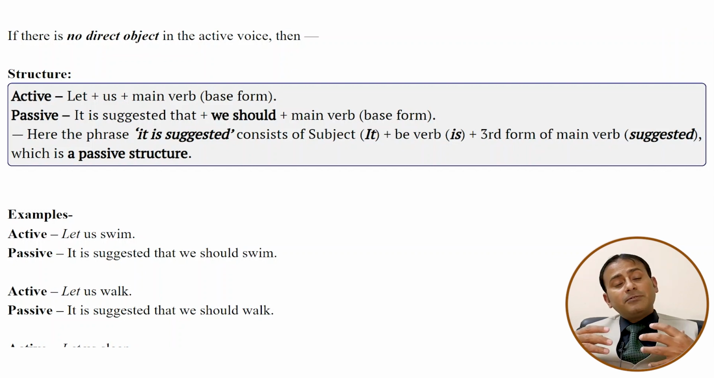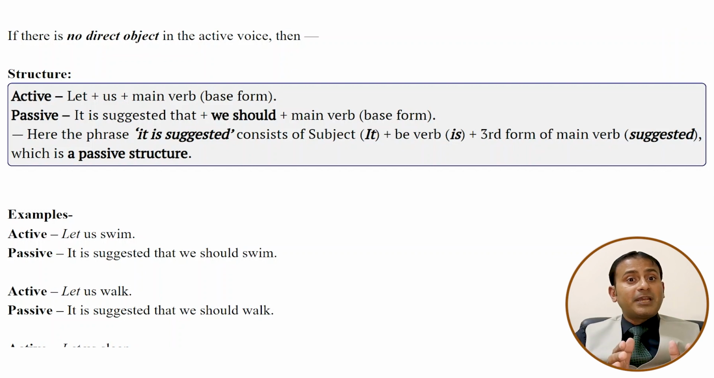Usually we change the sentence from active to passive if the verb is transitive. A transitive verb is a verb which requires an object. So if there is no object, such types of sentences cannot be converted into the passive voice. This is what our teachers always tell us.